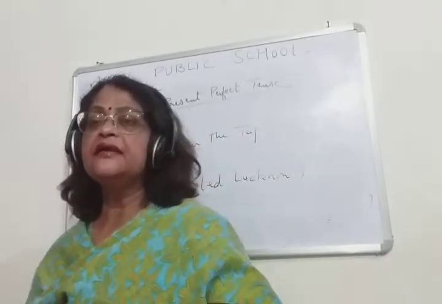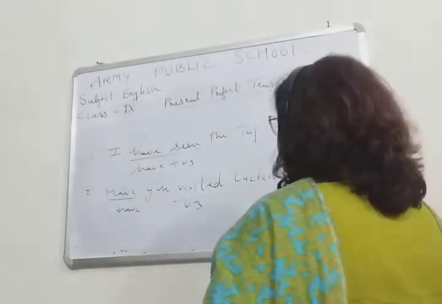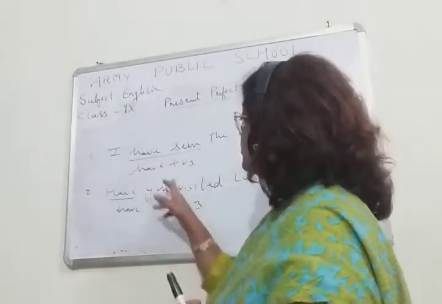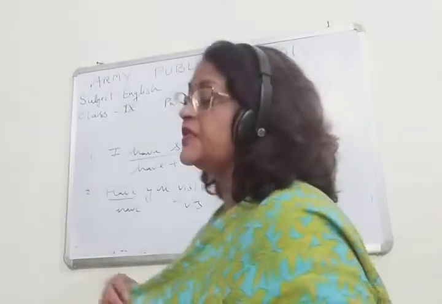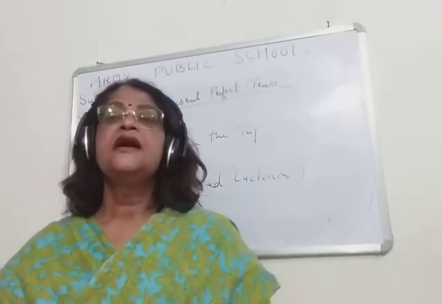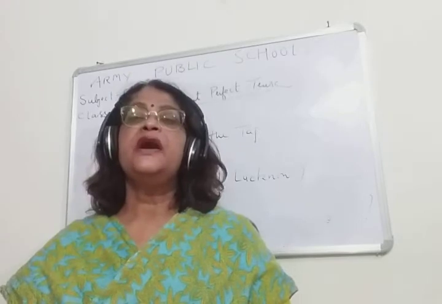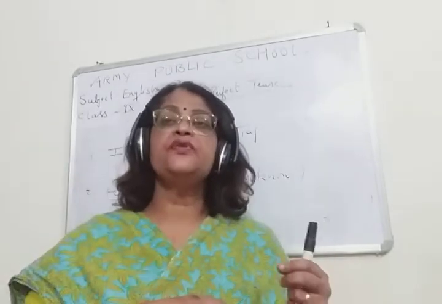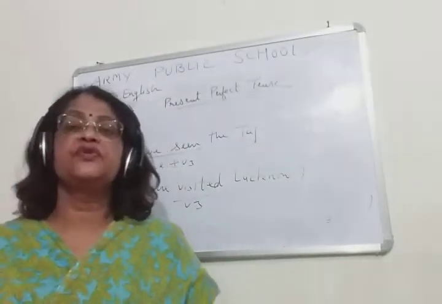In both cases the work is completed. In present perfect tense the work is completed, and in past also the work is completed. But then how will we know which is present perfect and which is past?